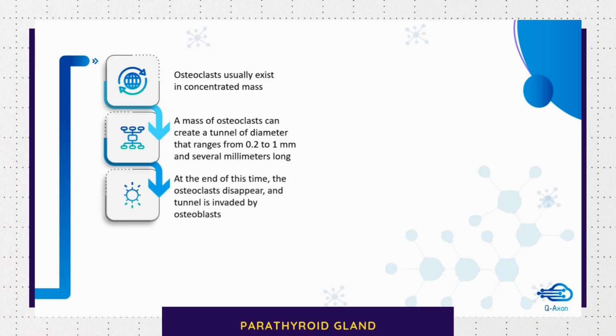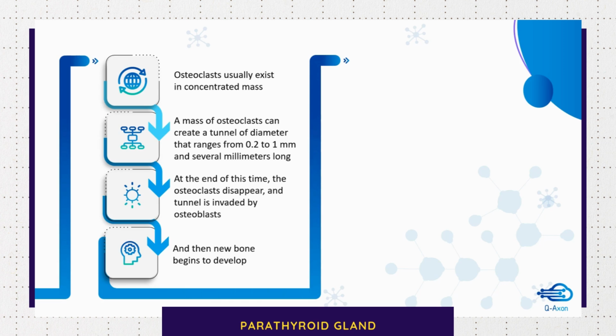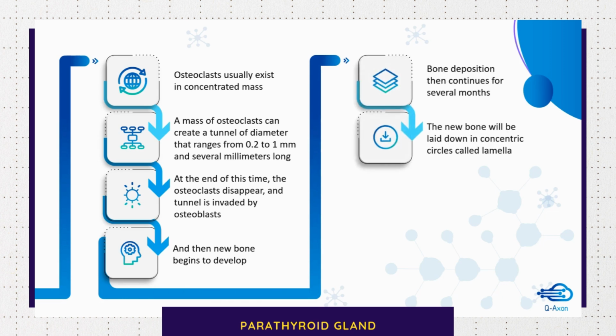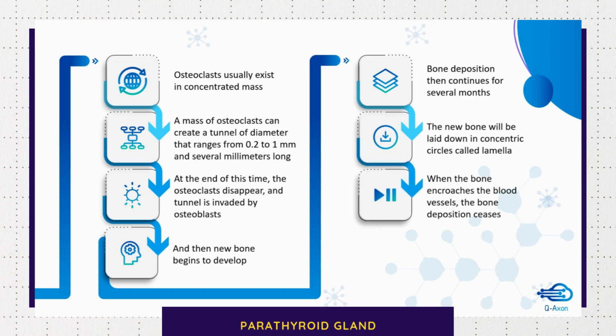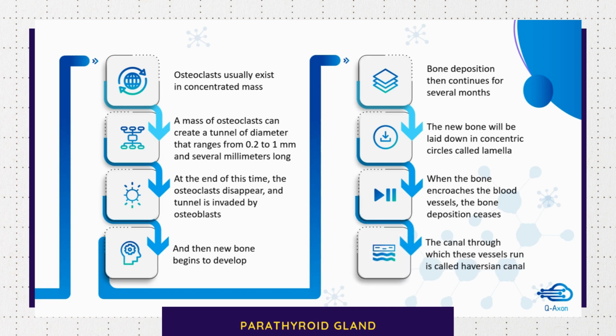At the end of this time, the osteoclasts disappear and the tunnel is invaded by osteoblasts, and then new bone begins to develop. Bone deposition then continues for several months and the new bone will be laid down in concentric circles called lamella. When this bone encroaches on the blood vessels, the bone deposition stops. The canal through which these vessels run is called the Haversian canal.